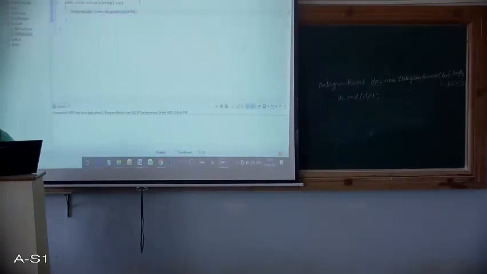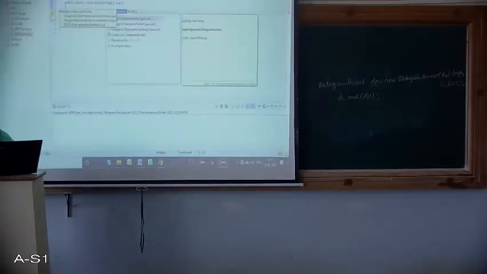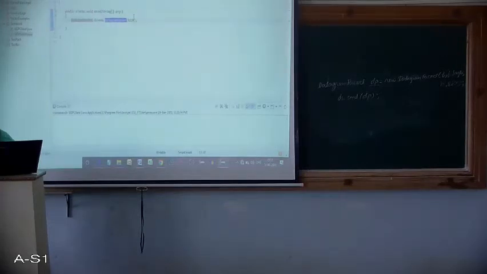So once we create the socket, see here again it is showing an error. The reason is it has to import the package, as well as since it throws an exception, it has to be taken care of.